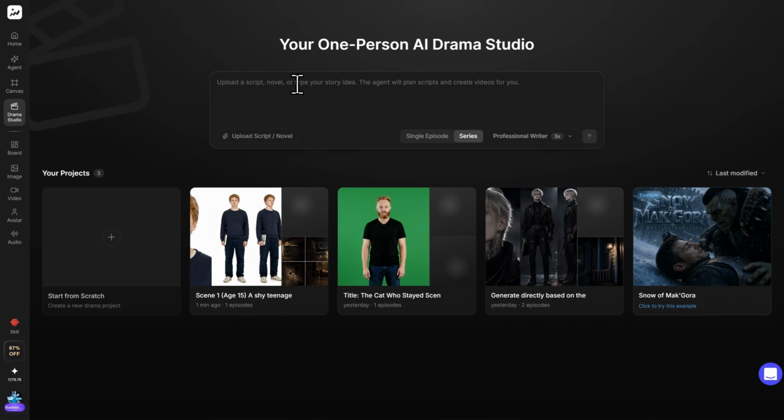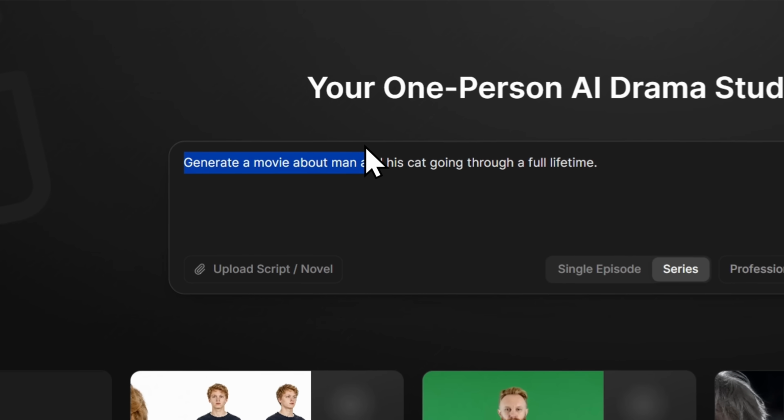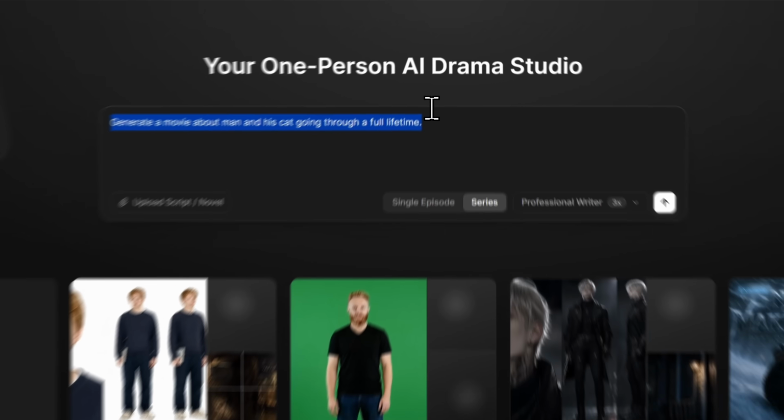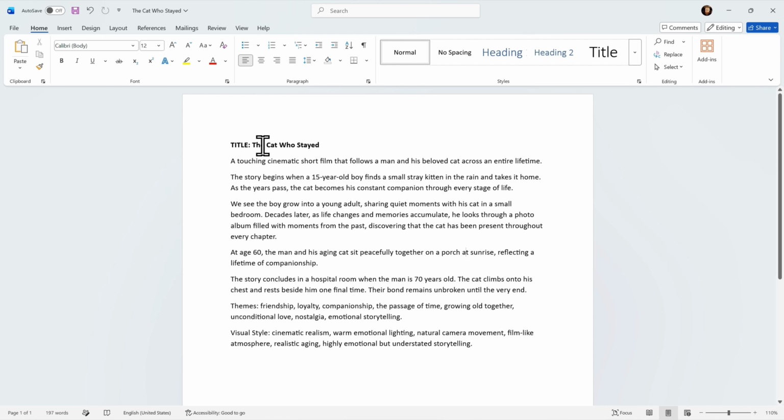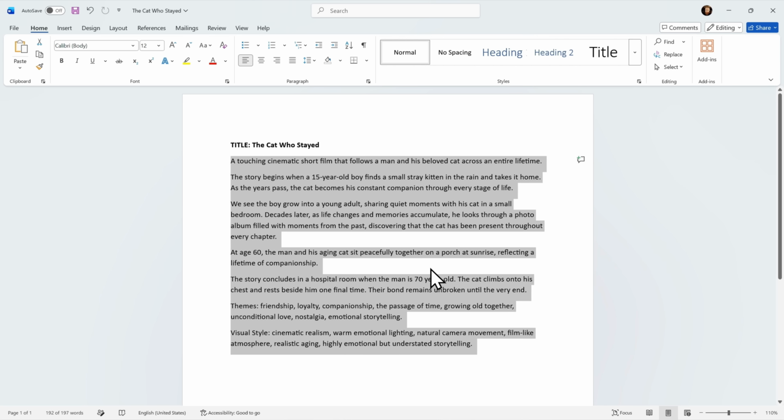And I would say it's like your AI filmmaking assistant. Here you can upload your script or just write a simple idea, like for example, generate the movie about a man and his cat going through a full lifetime. With that simple idea it will help you create a full film, but I will actually upload my own short script. So here it is, titled The Cat Who Stayed, a touching cinematic short film that follows a man and his beloved cat across an entire lifetime. So nothing complicated, I can copy and paste this or upload a full document.